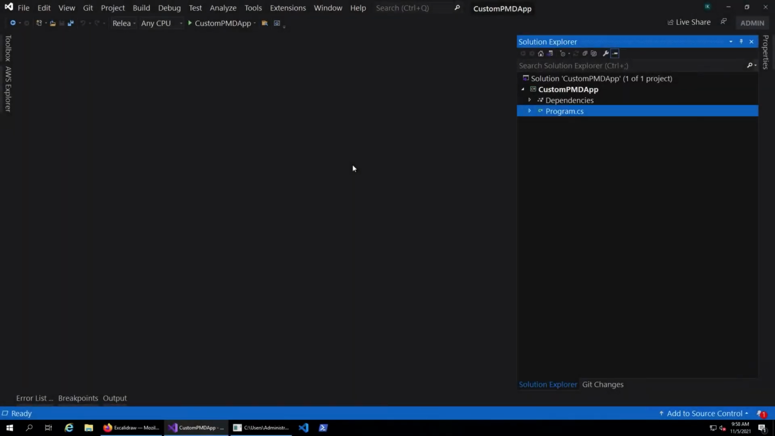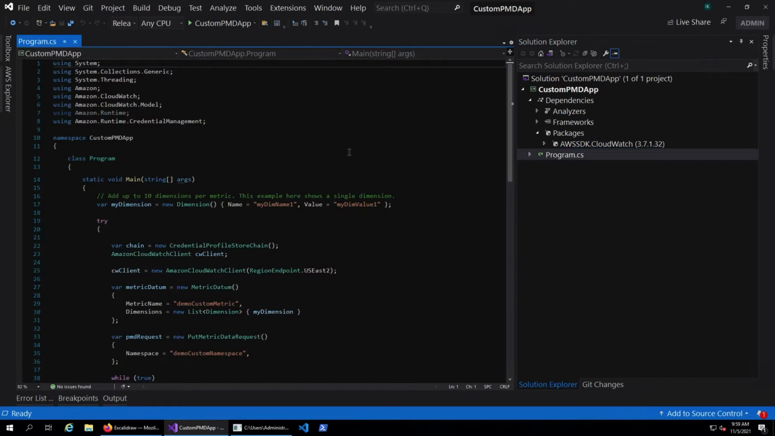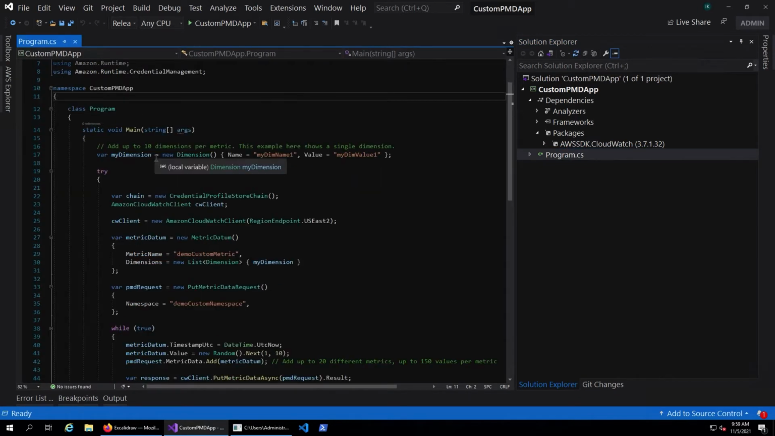So let's take a look at the PutMetricData API implementation. Here I have a console application that uses the PutMetricData API to send metrics to CloudWatch. You can see that I've added the NuGet package AWSSDK.CloudWatch in my Program.cs. I'm starting with adding the dimensions. You can add up to 10 dimensions per metric.